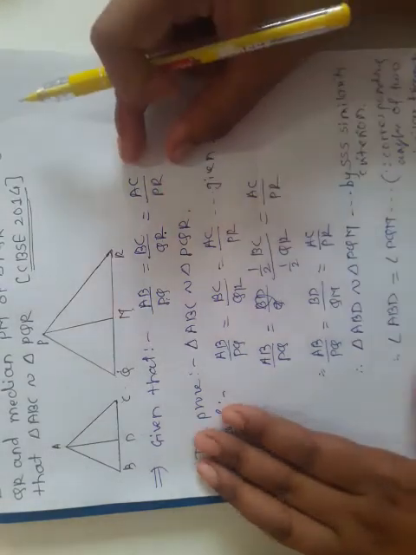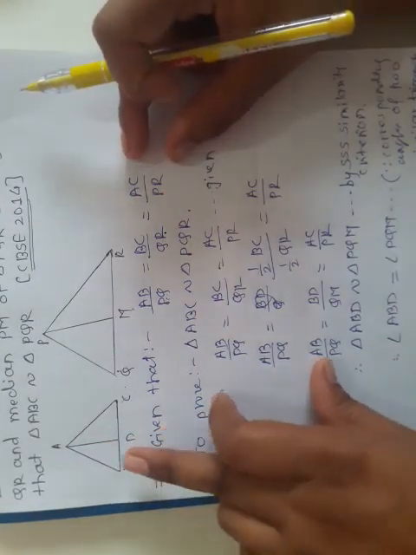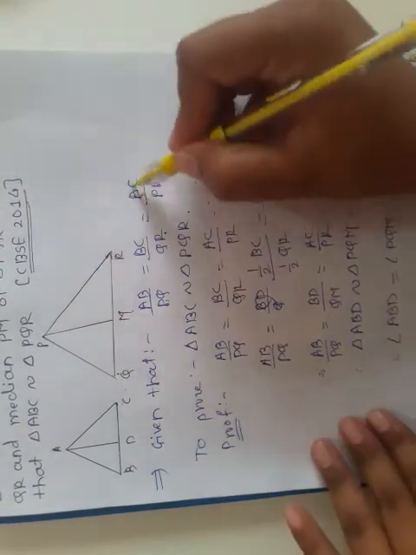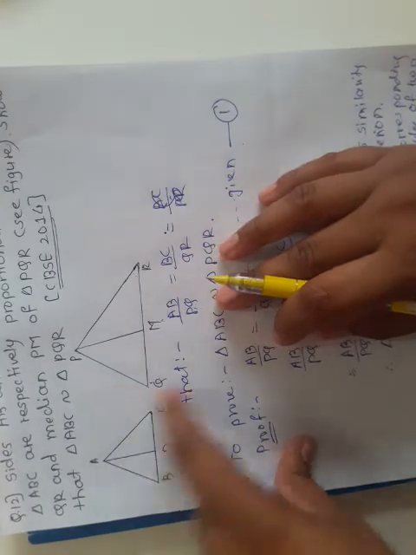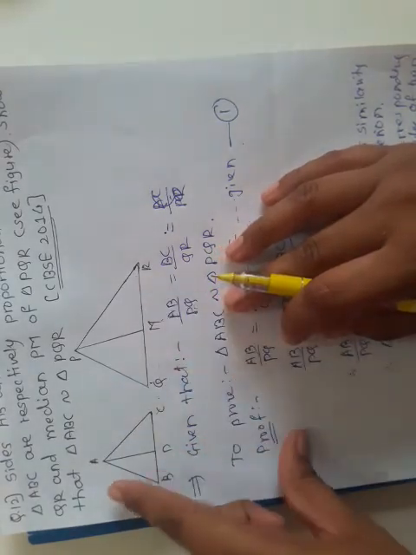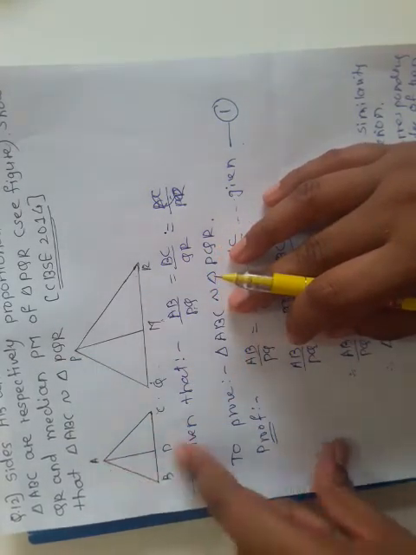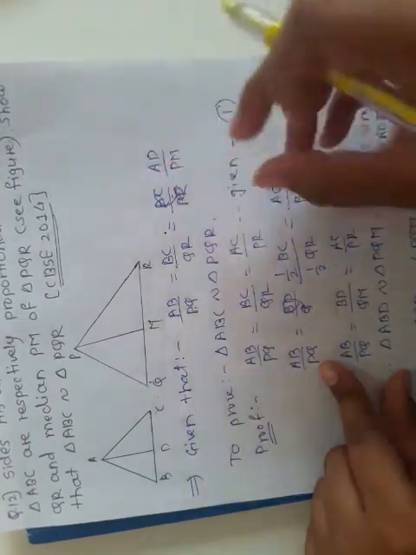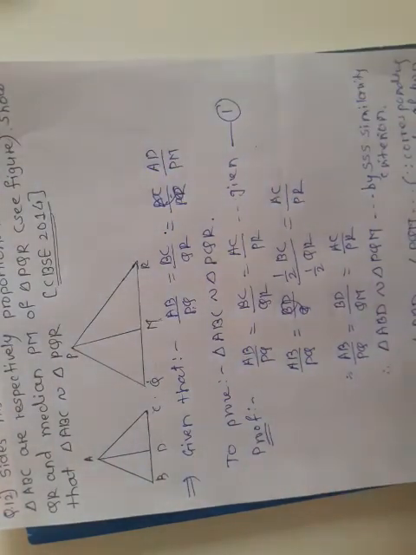The ratio of AB upon PQ and BC upon QR is given to us, and also the ratio of AD upon PM is given to us, not AC upon PR. Make the correction here.